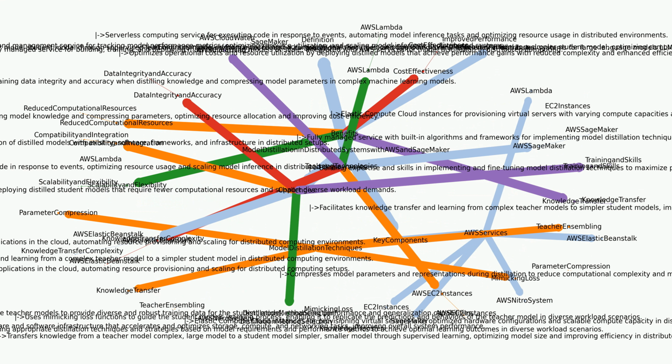Distillation method selection: selecting appropriate distillation techniques and strategies based on model requirements and performance metrics to achieve optimal learning outcomes in diverse workload scenarios. Data integrity and accuracy: addressing potential issues related to maintaining data integrity and accuracy when distilling knowledge and compressing model parameters in complex machine learning models. Training and skills: building expertise and skills in implementing and fine-tuning model distillation techniques to maximize performance gains and efficiency in distributed computing environments.